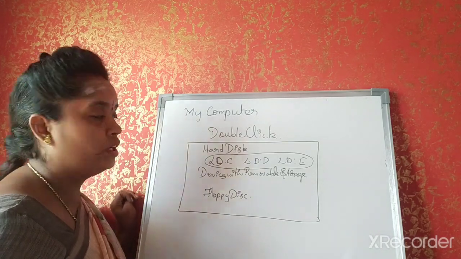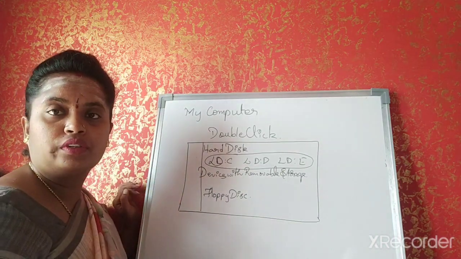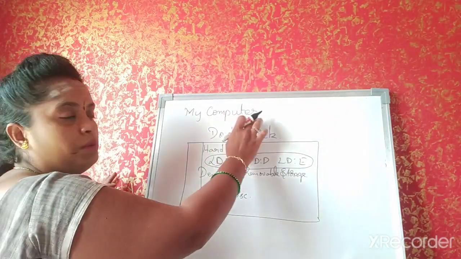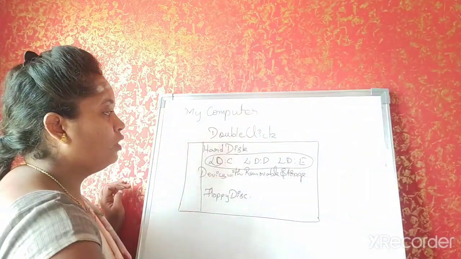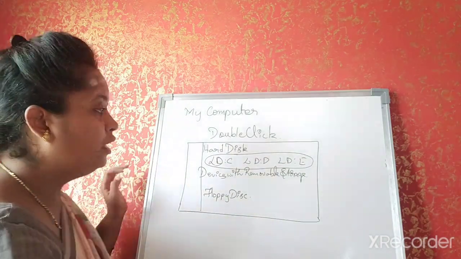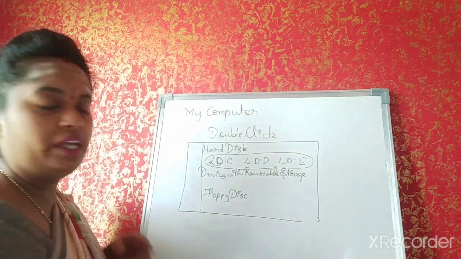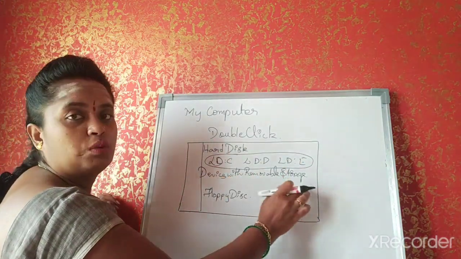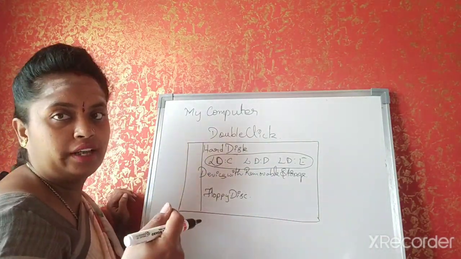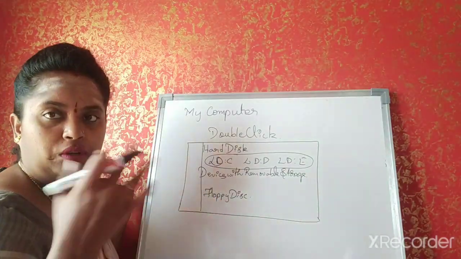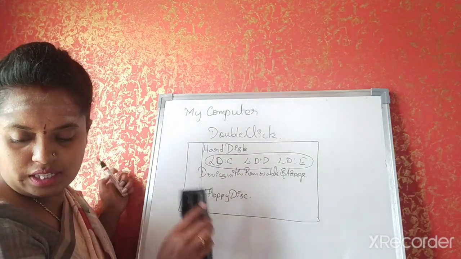Once you click on my computer, this is what the screen will look like for you. Understood? Fine. So once you double click on my computer, which is available on the desktop screen, the hard disk, local disk C, local disk D and local disk E will be available for you. Then you have devices with removable storage, the ones which you can store, copy and take away, you can remove it. So for example, floppy disk, DVD, CD, etc. Pen drives also. So did you understand this?